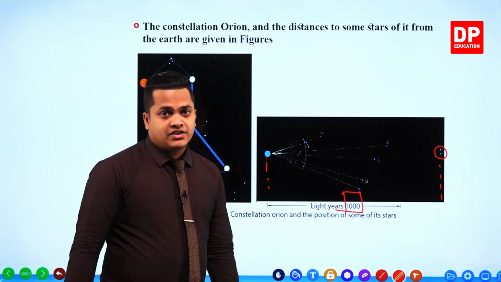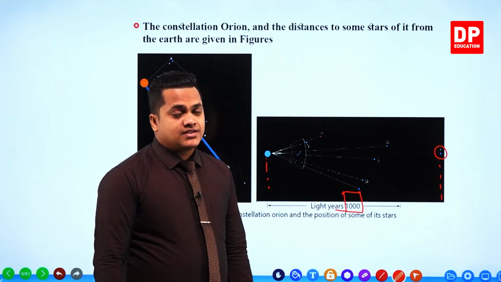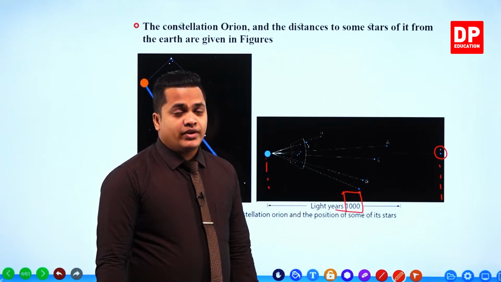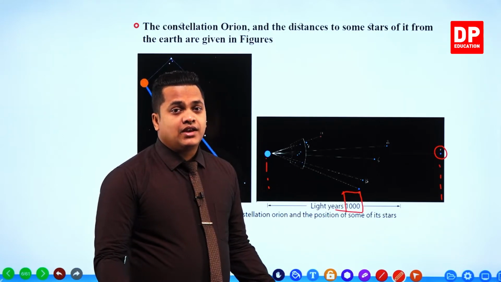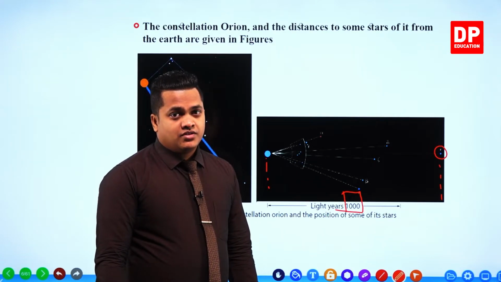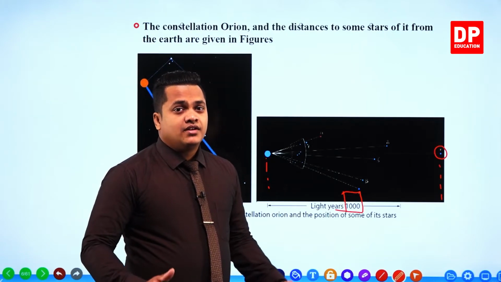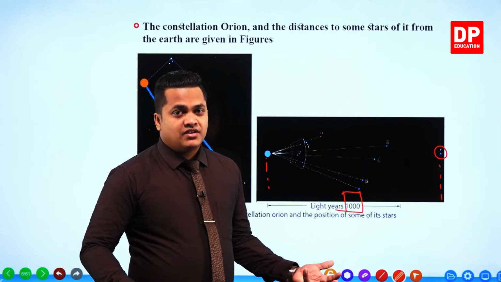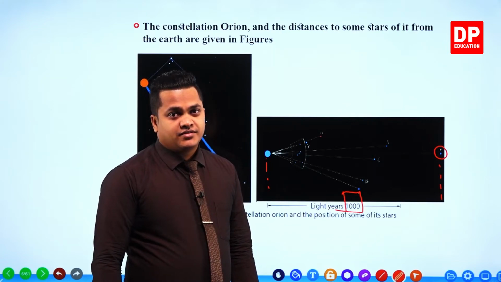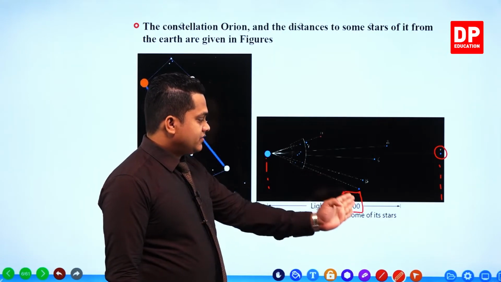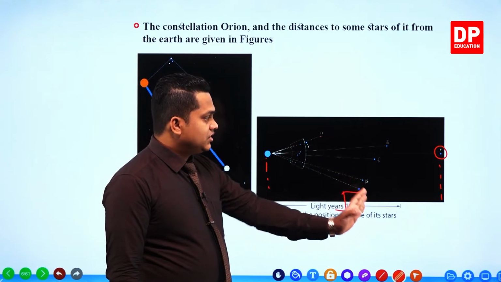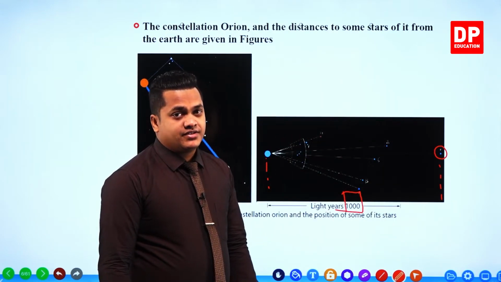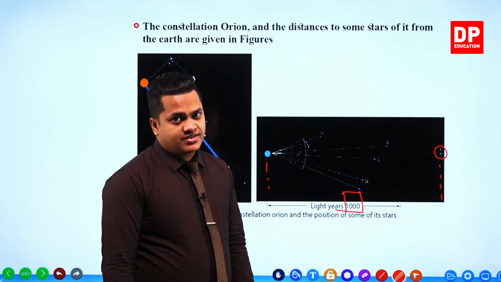My dear children, as you can see here, these stars are way more far. We can't even imagine the distance between planet Earth and these stars in kilometers. Kilometers is the largest distance unit that we commonly know, yet even kilometers can't handle this. There are about 1,000 light years from here to here. So it's a huge distance.